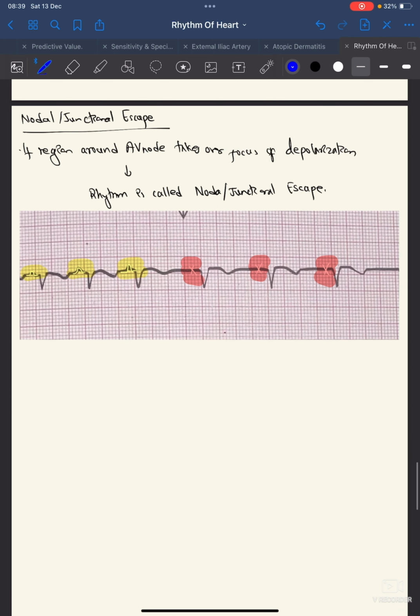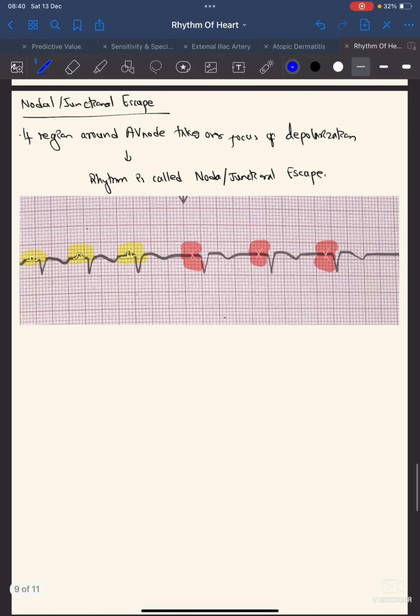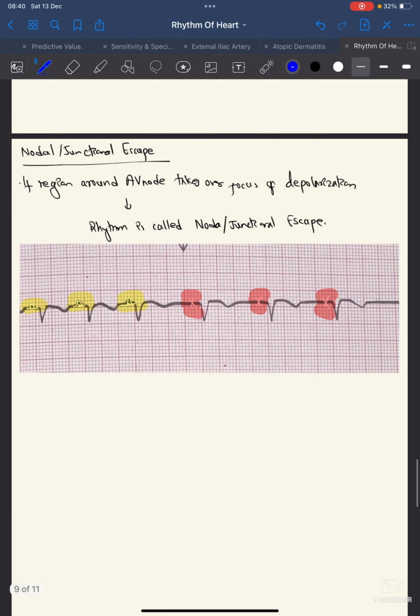Now we can see the nodal or the junctional escape. If the region around the AV node takes over the focus of depolarization, the rhythm is called nodal or junctional escape. Here you can see the P, PQRST,